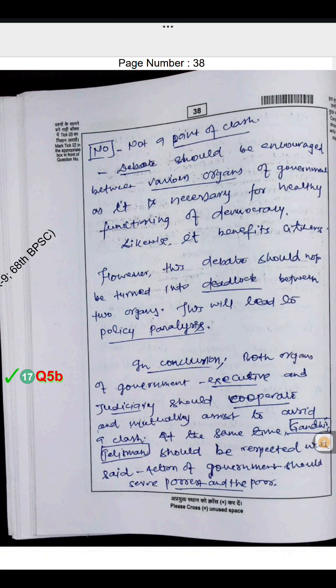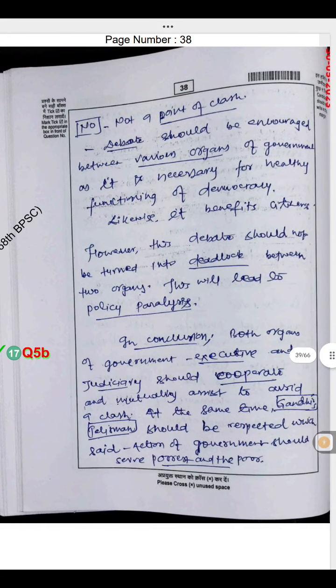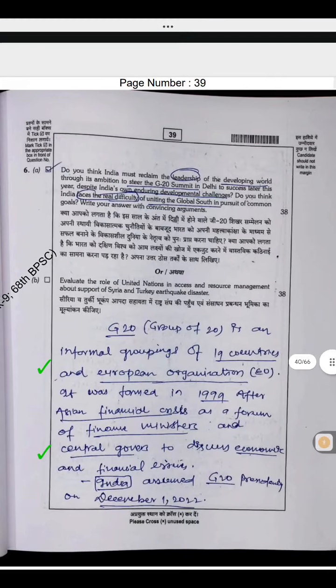No, not a point of clash. Debate should be encouraged between various organs of government as it is necessary for the healthy functioning of democracy. Likewise, it benefits citizens. However, this debate should not be turned into a deadlock between two organs. This will lead to policy paralysis. In conclusion, both organs of government, executive and judiciary, should cooperate and mutually assist to avoid clash. At the same time, Gandhiji's talisman should be respected, which said the action of government should serve the poorest and the poor.